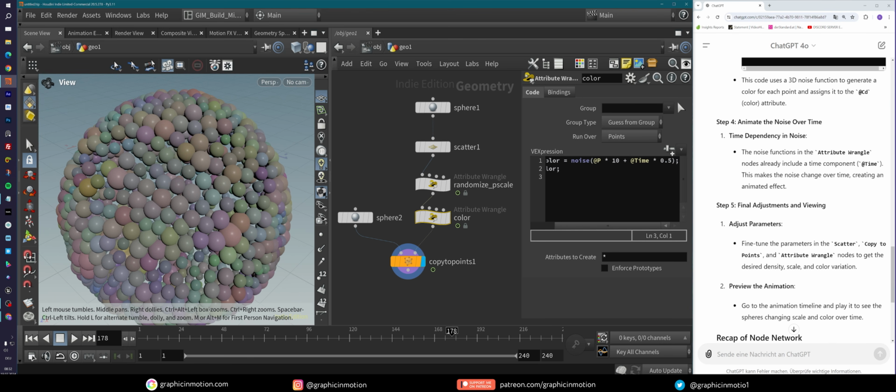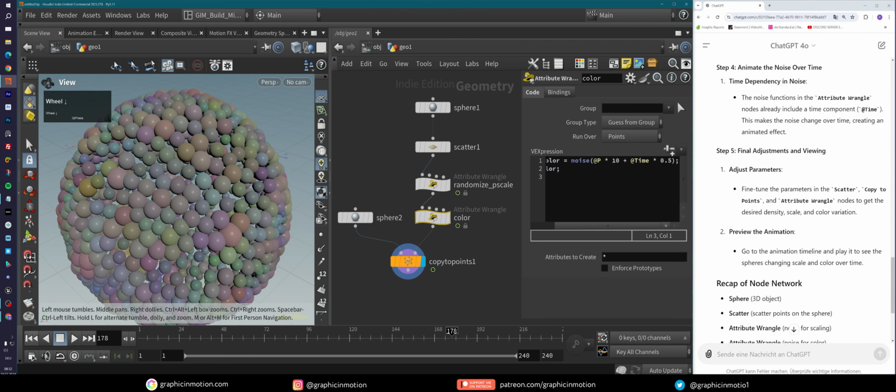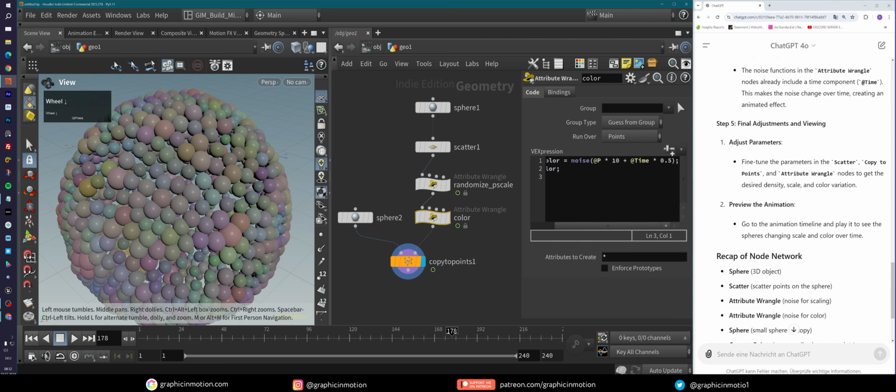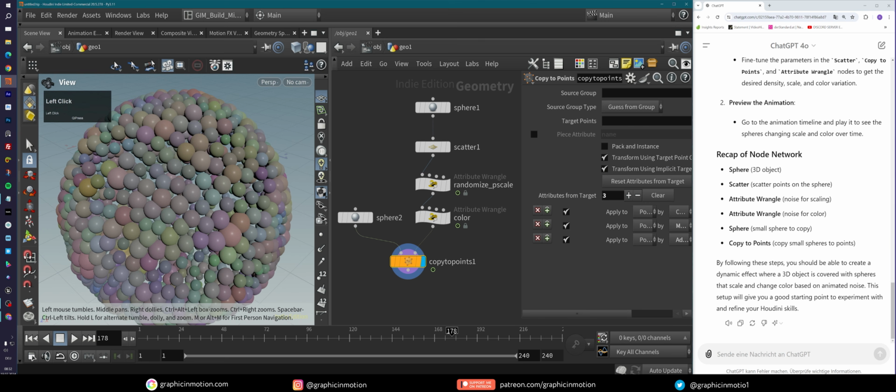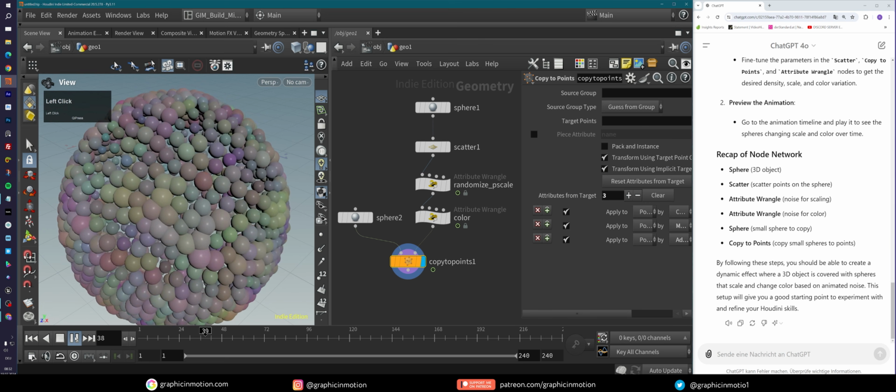Now, final adjustments and viewing. Adjust parameters. Fine-tune parameters in the scatter node, copy the points, and attribute wrangle to get the desired density, scale, and color variation. Preview the animation, go to the timeline, and hit play to see the spheres changing scale over time. That's it. And yeah, I have to be honest, and I think that the result is actually pretty cool. If you take a look at that here.